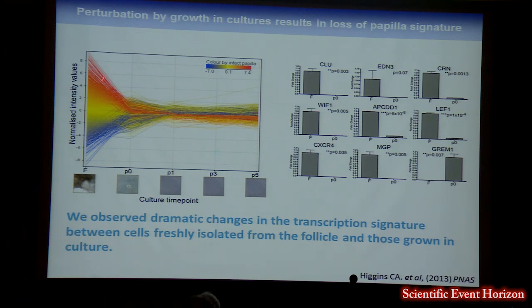And so this graph here shows every transcript that was identified in this manner that is significantly and differentially regulated between intact papillae and cells in culture. And you can see that there's a really dramatic change, not when the cells are trypsinized, but as soon as they hit the plastic, as soon as they go from a 3-dimensional to a 2-dimensional environment.